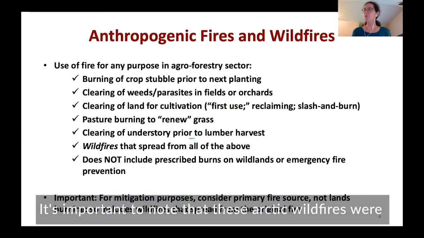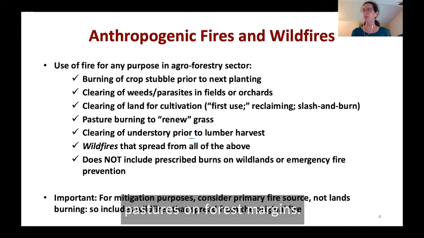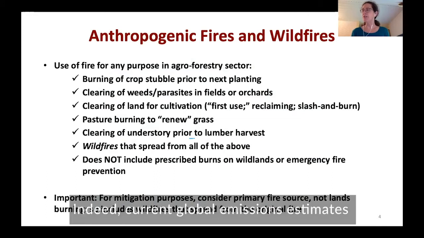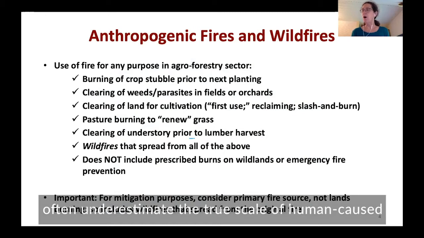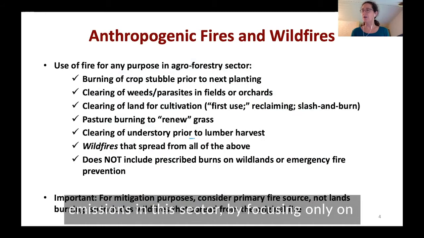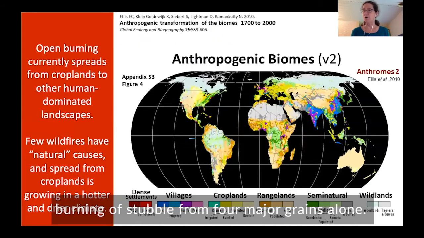It's important to note that these Arctic wildfires were almost exclusively human-caused fires, mostly from burning of fields and pastures on forest margins. Indeed, current global emissions estimates of black carbon from fires in the agroforestry sector often underestimate the true scale of human-caused emissions in this sector by focusing only on burning of stubble from 4 major grains alone.